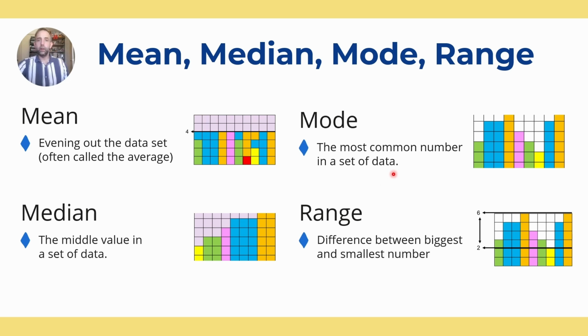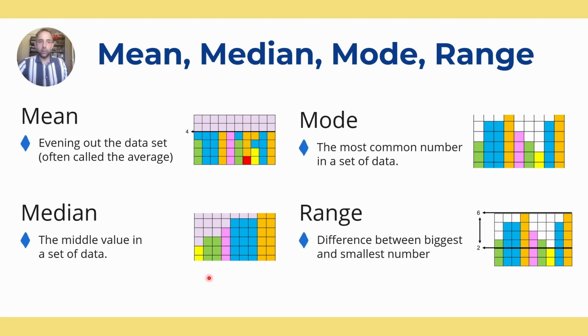The mode is the most common number in a set of data. So if we have a look here, we can see that this orange bar appears twice and this blue bar appears 3 times, and hence our mode is 5 because 1, 2, 3, 4, 5, that is the most common number represented by the blue bar there.